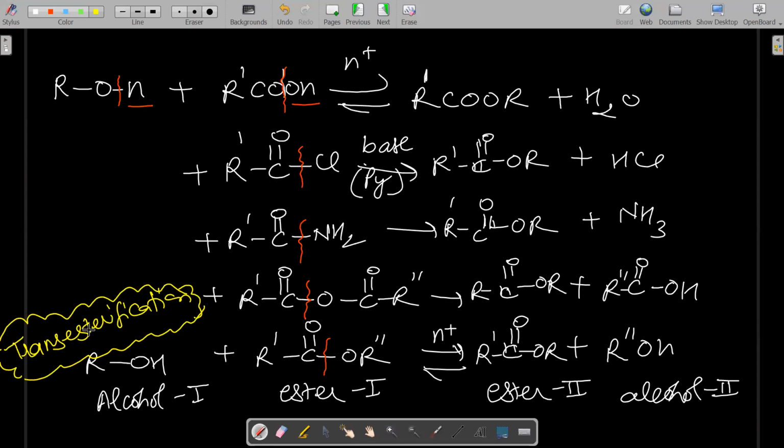So in all the extraction of biodiesel products, the process that occurs is trans-esterification, because in biodiesel, whether from algae or any jatropha plant, when we extract them, there is an ester. In that ester, we add alcohol and we get the biodiesel, a different type of ester and alcohol. So this process is used in biodiesel formation. Is it clear to all of you?